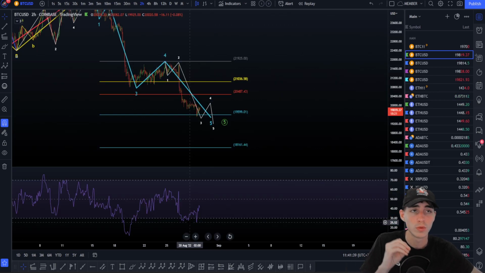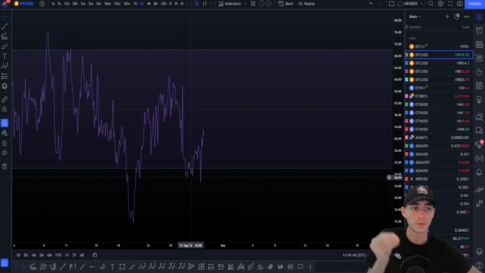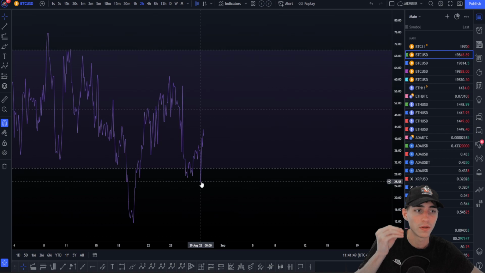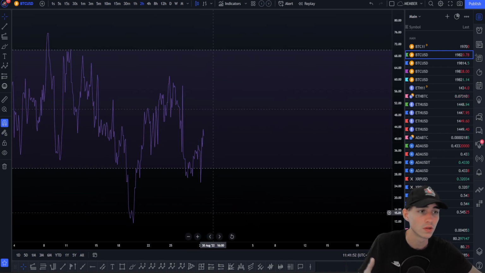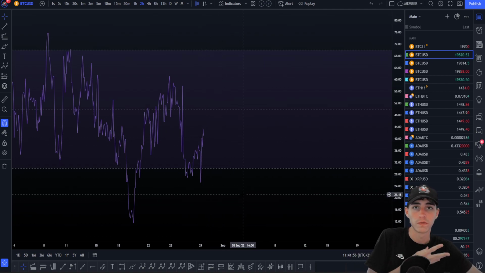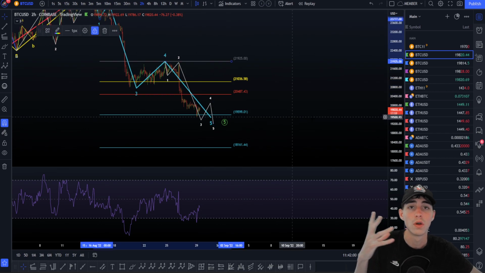Simply because here at the moment on the RSI, on a lot of time frames, as you can see here, we have a low here. Normally we want to see a divergence here to confirm the wave 3, 4, and 5. What we don't have here, so that's why here we more likely have done the wave 3 here. We are not yet in the wave 4, we are still in the wave 3. If we go more down, keep going low on the RSI, and then we can look for the wave 4 and 5. Okay, but we normally are still in the wave 3 or have done the wave 3 at the moment as the RSI goes lower.